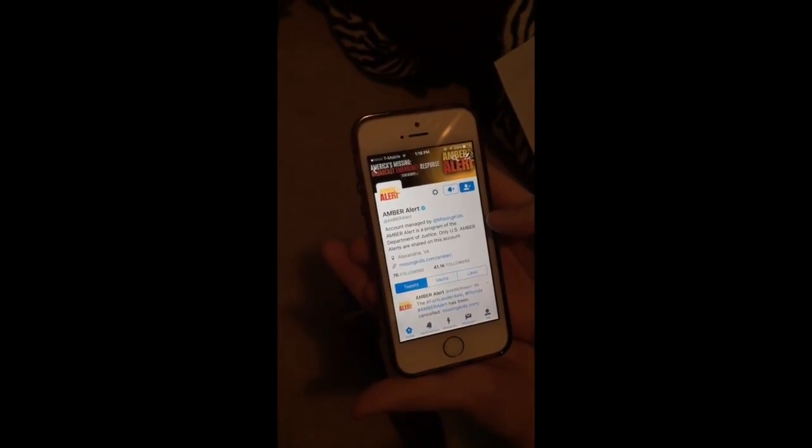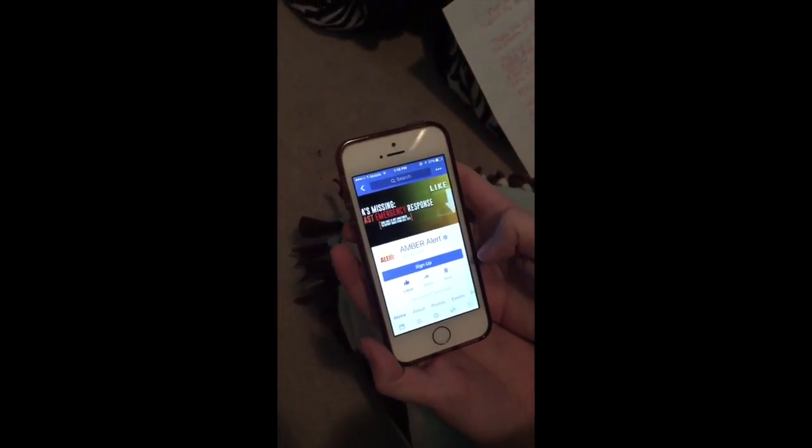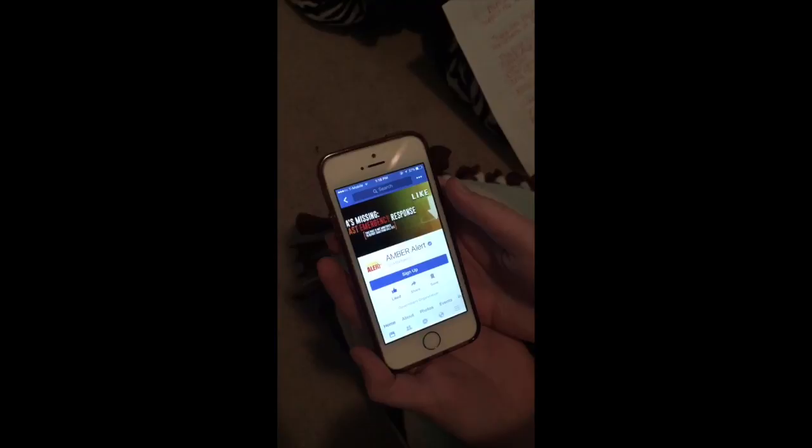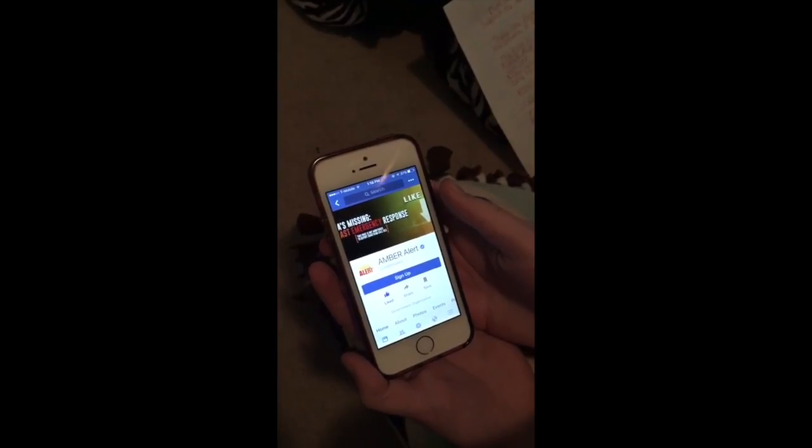Another way to get involved is by following the AMBER Alert page on Twitter. Another way is by liking the AMBER Alert page on Facebook. From here, you're able to share AMBER Alerts if they're in your area, so that more people know about this. The purpose of all of this is to build a bigger network of people looking for the missing child in order to give them a better chance of coming home safe.